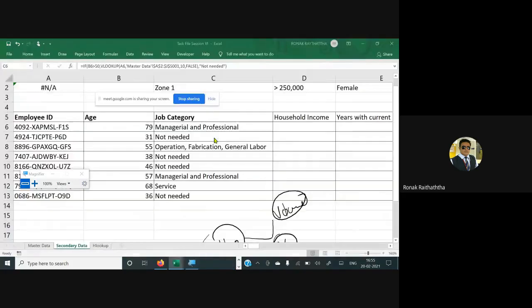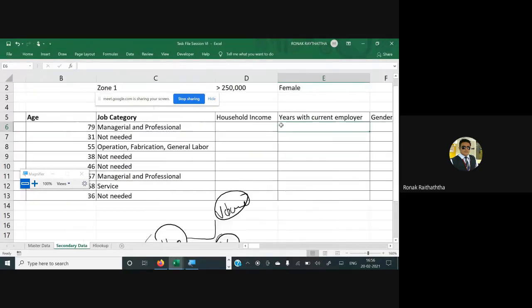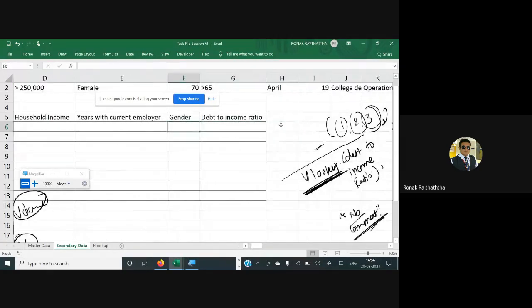Okay. So your task would be, you will be finding the household income. Now see, one more time you'll be using the VLOOKUP, but for years with current employer, for gender, and for debt to income ratio, you will not be using the VLOOKUP again and again. You will just be copying the formula, whatever you have entered, and pasting it over here in these 3 columns. But you will have to paste it very smartly. You will have to enter the formula smartly by using some referencing.